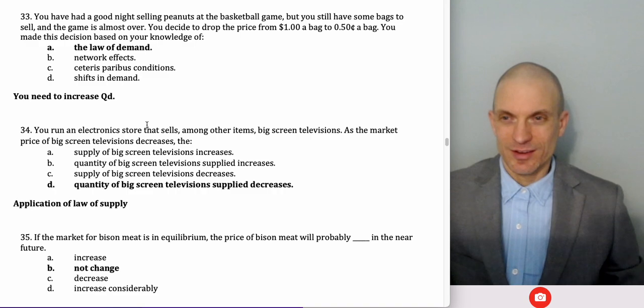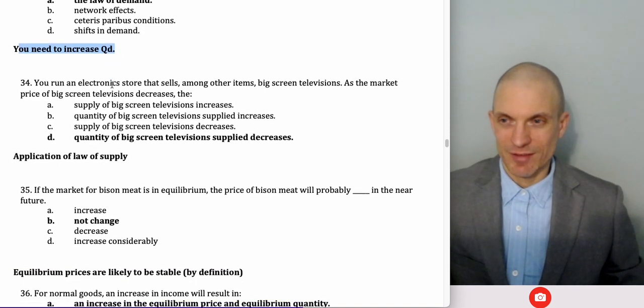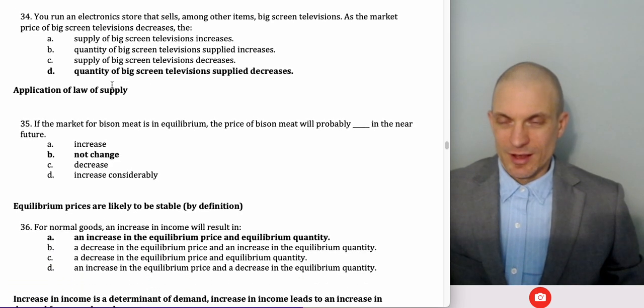You've had a good night selling peanuts at the basketball game, but you still have some bags left over. The game's almost over. You decide to drop the price from $1 per bag to 50 cents per bag. This is based on your knowledge of the law of demand. At a lower price, you'll get a larger quantity demanded, and you need to increase your quantity demanded because you want to get rid of the peanuts and not have to, I guess you'd eat them yourself or whatever.